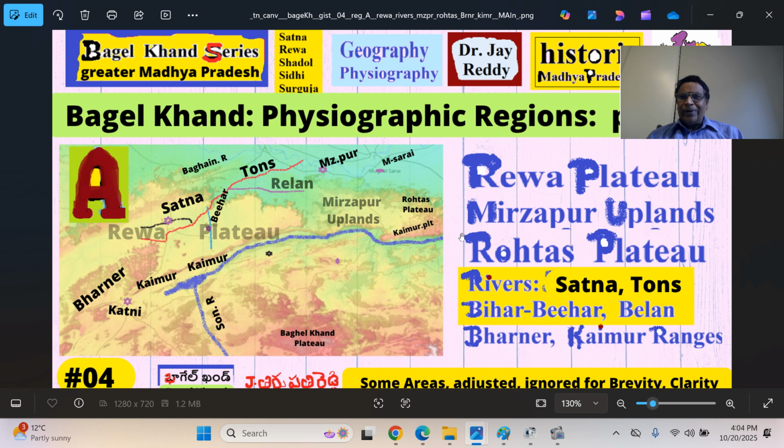This is the Son River, a tributary of Ganga Mata. The historic bigger Mirzapur, now Sonbhadra and Mirzapur regions, are uplands. Further east, they are called the Rohtas Plateau or Rohtas uplands. They come under the historic Shahabad district between the Ganga River and Son River, that is the Ganga-Son Doab.